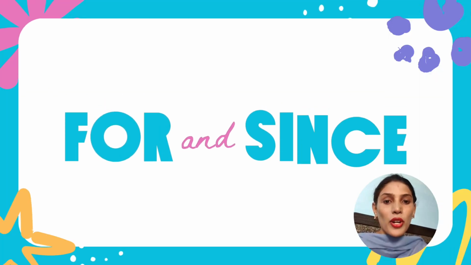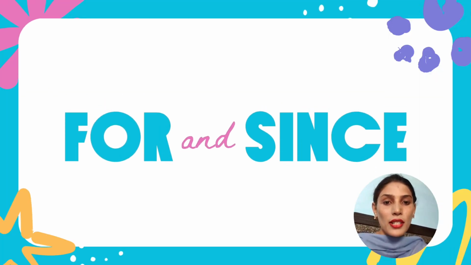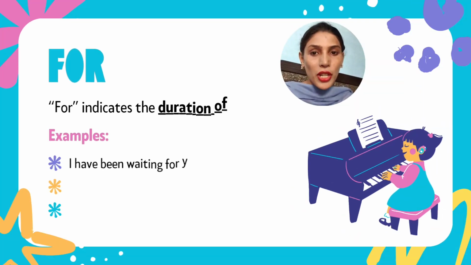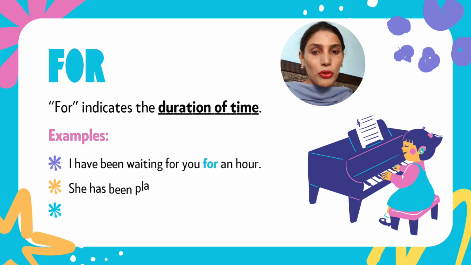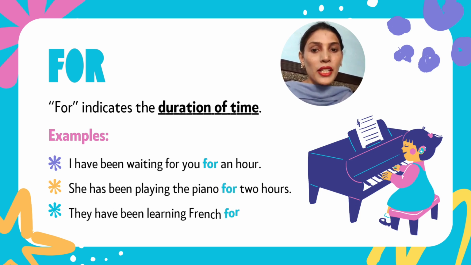So let's talk about for and since in present perfect continuous tense. I have already discussed this with you in my previous video on present perfect tense. Now let's talk about it in a different way. For indicates the duration of time. For example, I have been waiting for you for an hour. She has been playing the piano for 2 hours. They have been learning French for 6 months. This is the duration of time. I have already told you in my previous videos that for is used to highlight the duration of time.